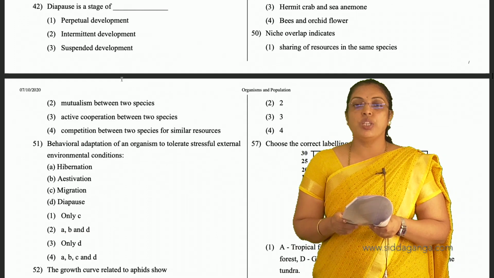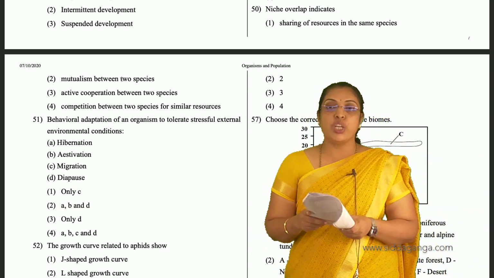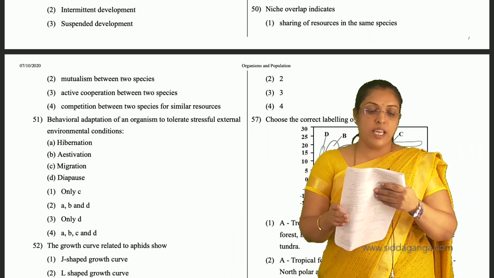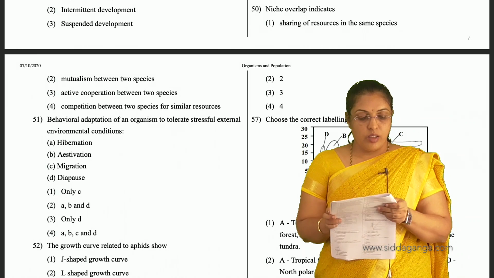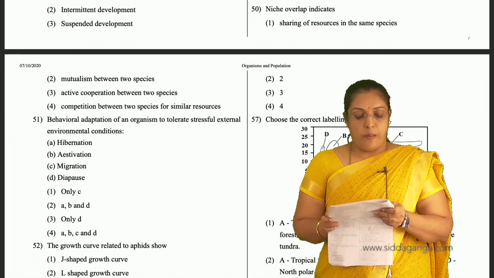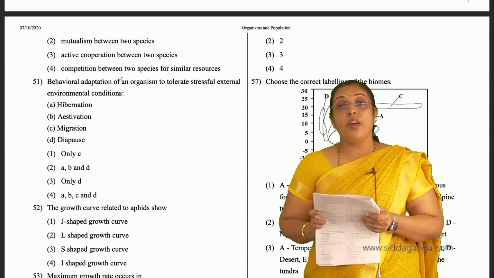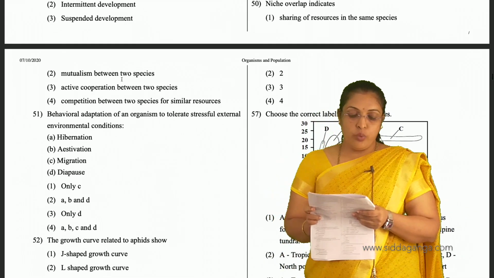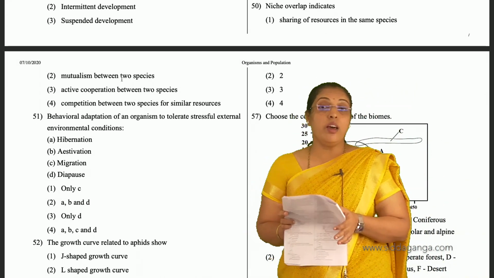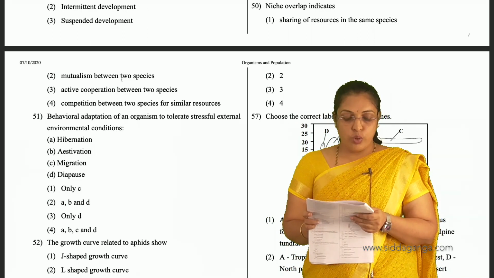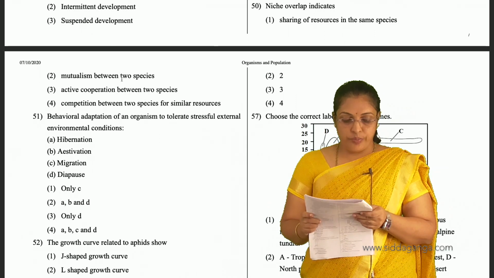And 50th question, niche overlap indicates sharing of resources in the same species. And in some they have given that overlap means competition between two species for similar resources also. So fourth is also the answer for that 50th question.